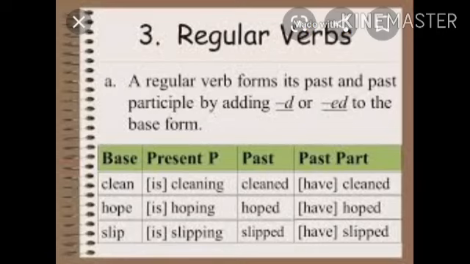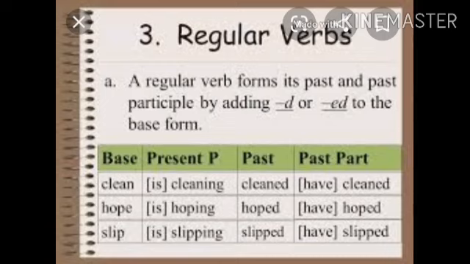Okay students, now I will explain regular verbs. A regular verb forms its past and past participle by adding d or ed. Notice this, students, d or ed to the base form. So this is called regular verb.